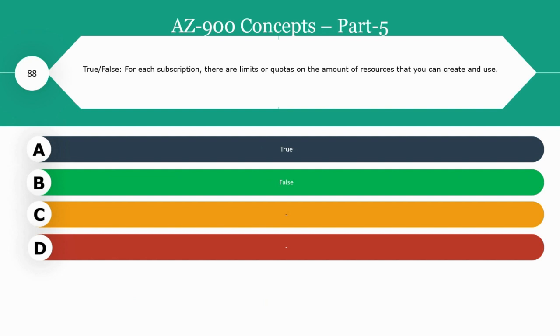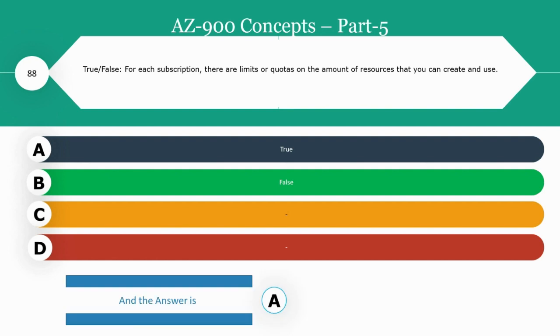Next question, true or false? For each subscription, there are limits or quotas on the amount of resources that you can create and use. Is it true or false? The right answer for this question is true. Each subscription has a limit of close to 980 resource groups per subscription. It might vary over a period of time as we go along. So the right answer for this question is true, that is option A.